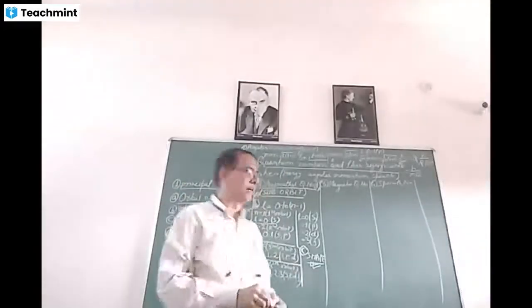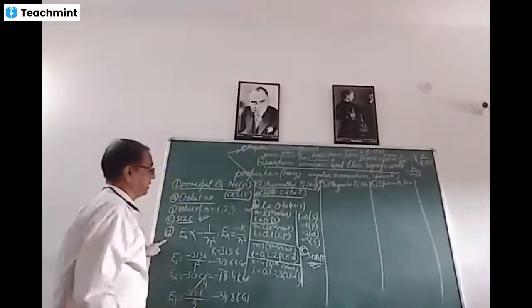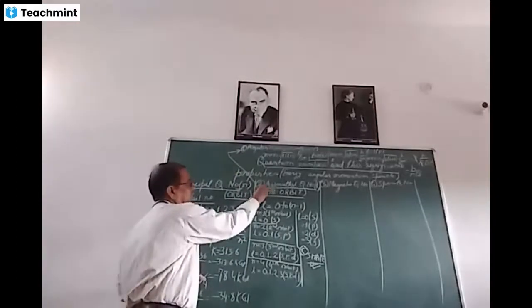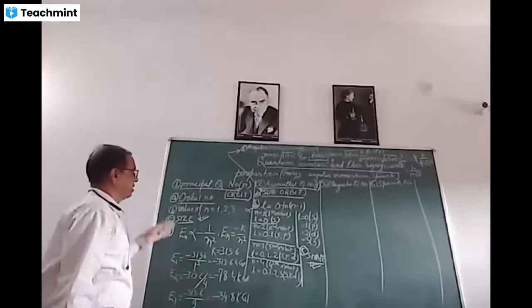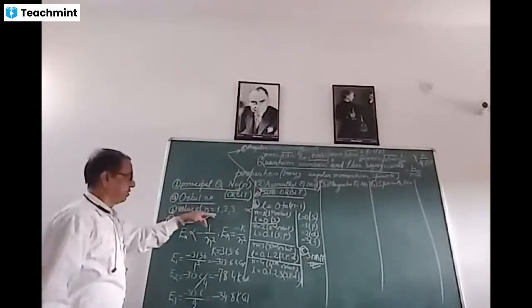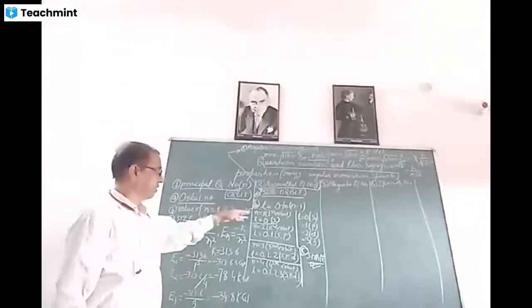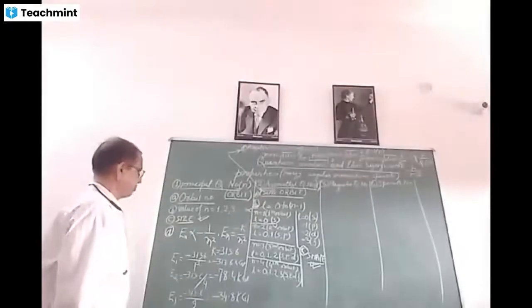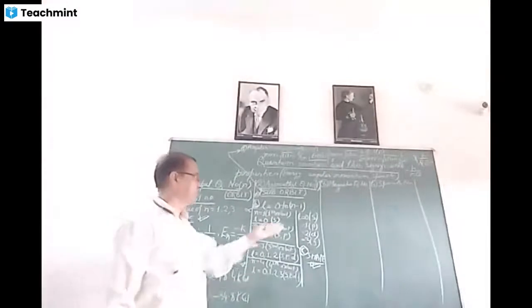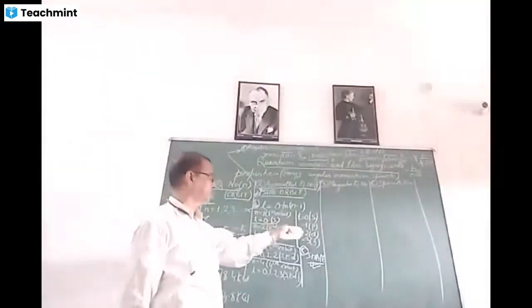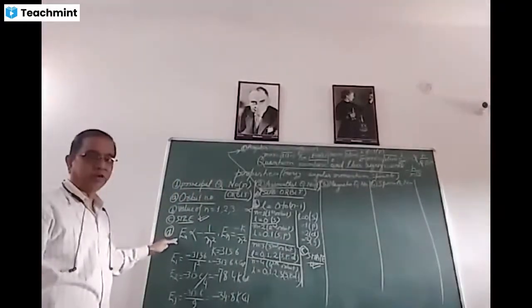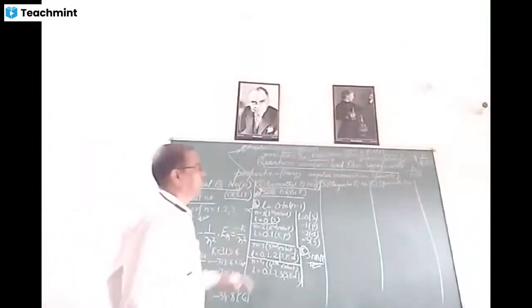Hence, what we see here is that it determines the energy, and it determines the angular momentum. And this is for the azimuthal quantum number. So mark here, n determines orbits, and l determines suborbit. Its value is 1, 2, 3 up to infinity. Its value depends on 0 to n minus 1, and each value of L has a particular suborbit. For L is equal to 0, S suborbit; for 1, P suborbit; 2, D suborbit; and 3 for F suborbit. It determines the energy of an orbit, and it determines the angular momentum.